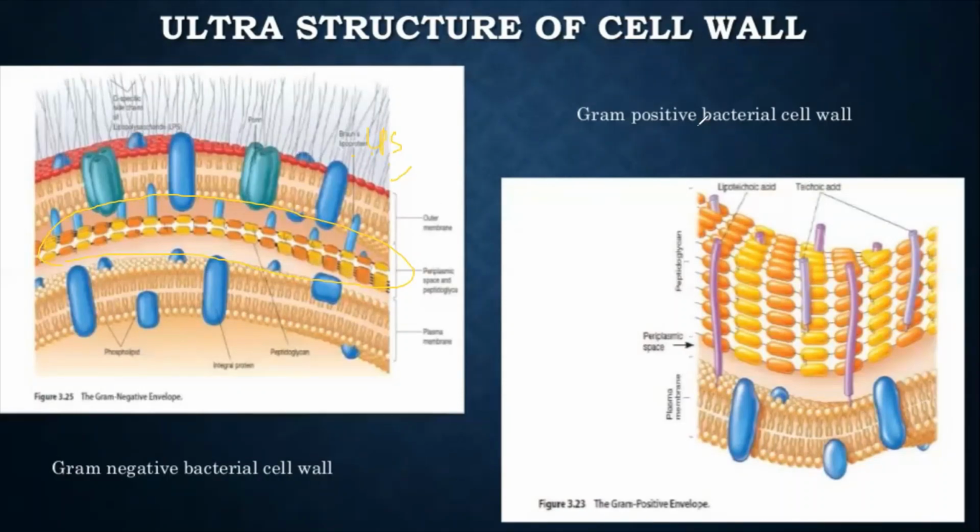Now, coming to the gram-positive bacteria. So we know that in this case, the peptidoglycan is very thick, and it also has got the lipoteichoic acid and the teichoic acids. I'm sure you all know the difference between the cell structure of the gram-negative as well as the gram-positive bacteria. I'm not going into detail.